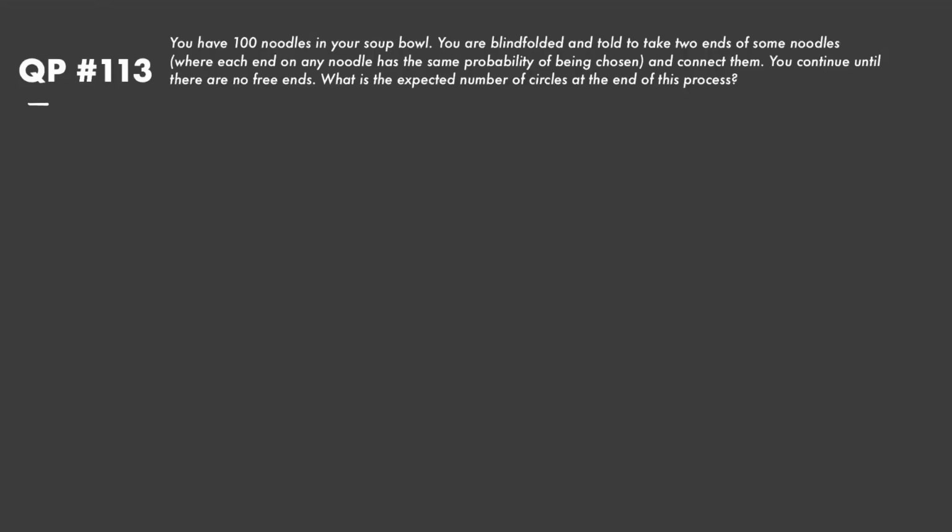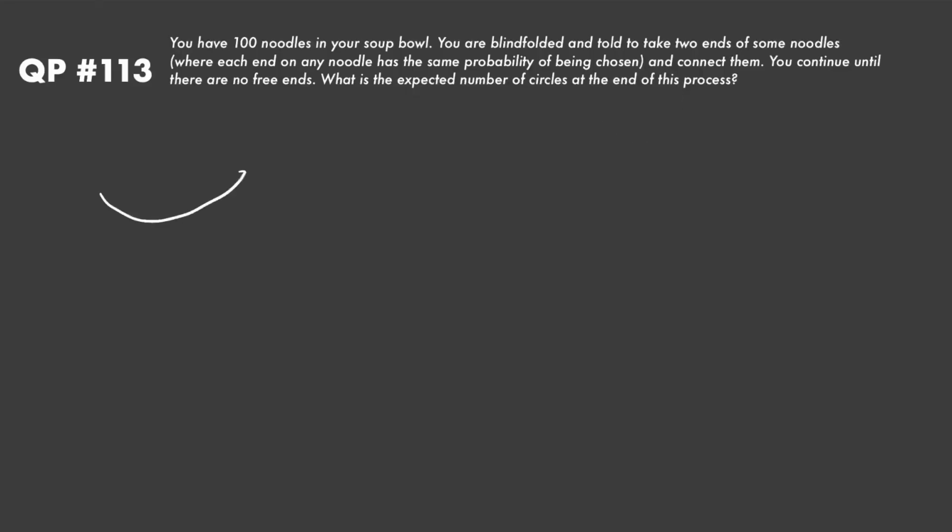Hello everyone, today let's take a look at QP113 where we have 100 noodles in a soup bowl. So you are blindfolded and told to take two ends of some noodles, where each noodle has the same probability of being chosen, and connect them. And you continue until there are no free ends. So what is the expected number of circles at the end of this process?